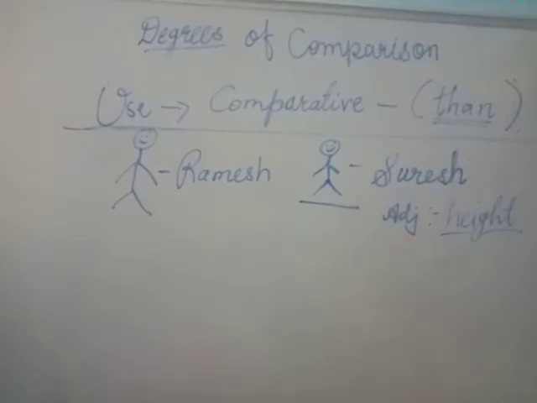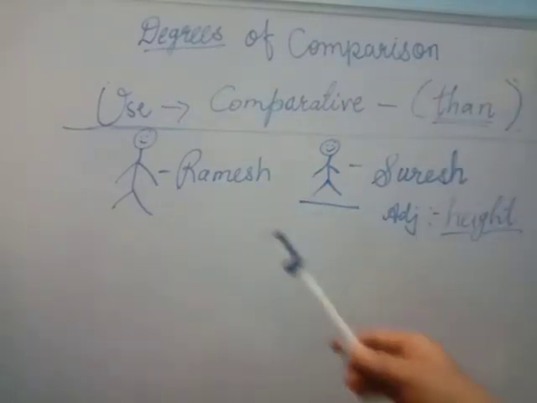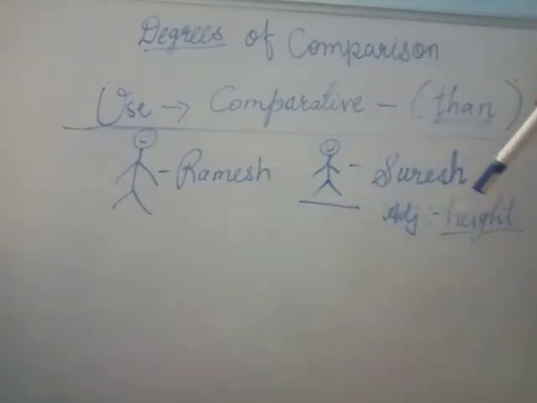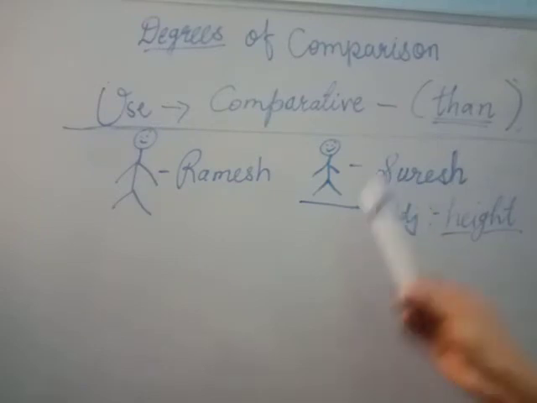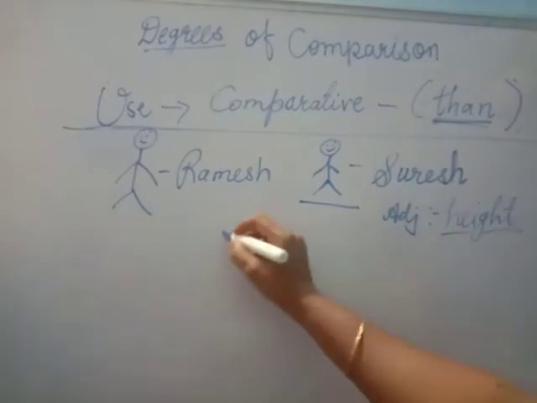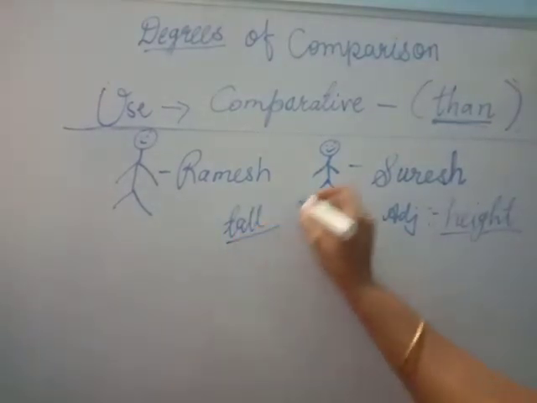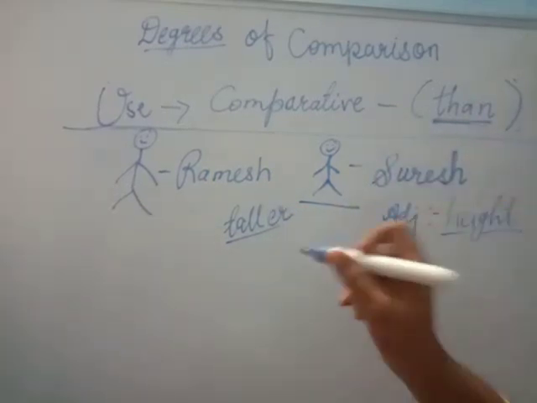In this one, we are going to see the use of the comparative degree. Here I have changed the drawing, and the quality we are going to discuss is the same, the height of them. But here Ramesh is tall and Suresh is short. So we are going to discuss this height. How will we do it? As I already told you, we have to add ER, R or IER to the adjective. As the quality is tall and this is the comparative one, we will add ER here.